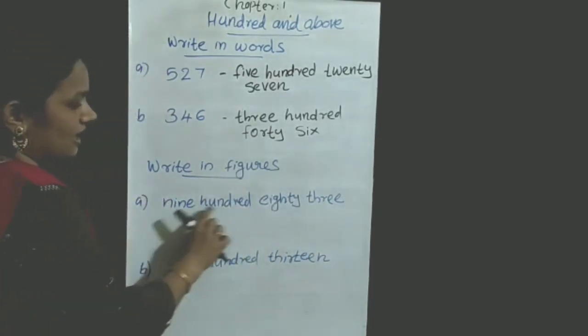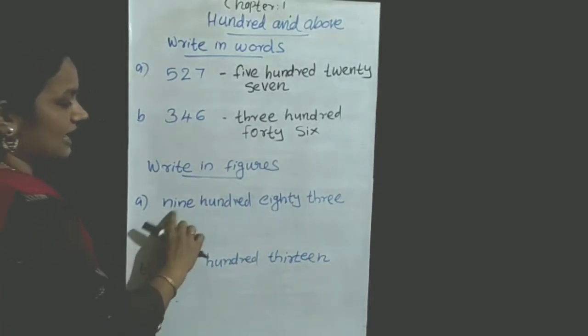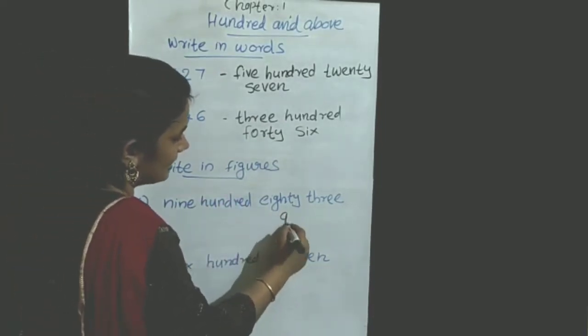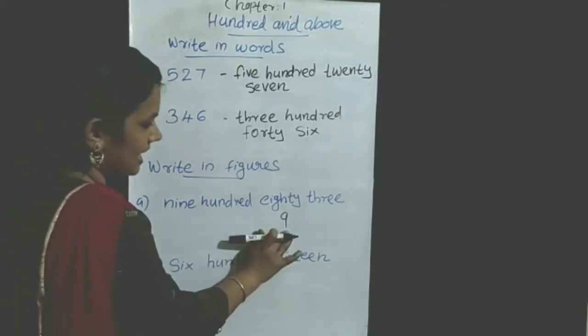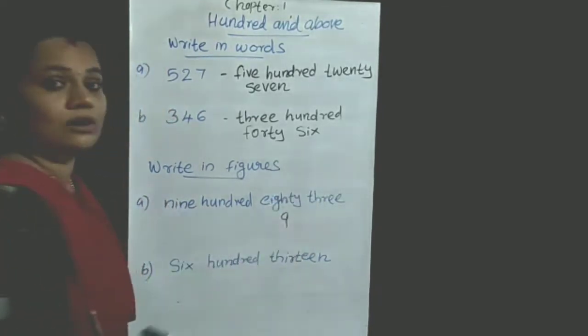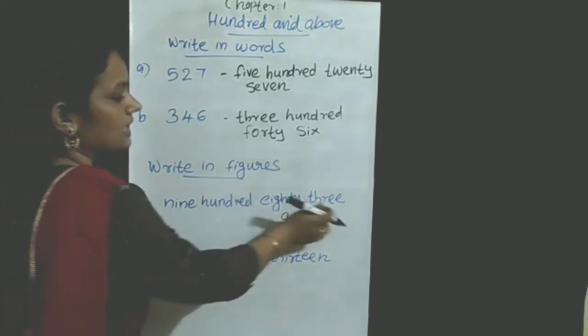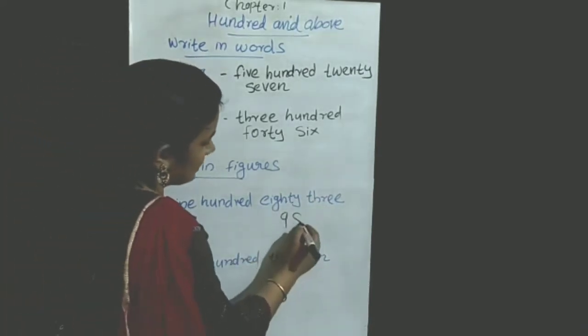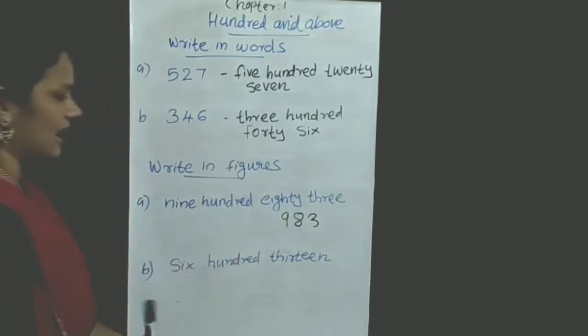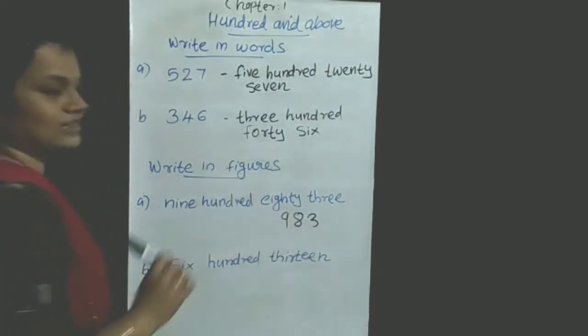983. 900. What is 900? We are writing 9. 900, write 9. 83, you know the 2-digit number. Okay, how to write 83? 83. So we can write 983.